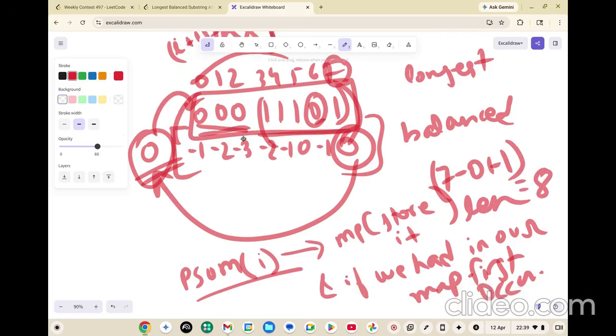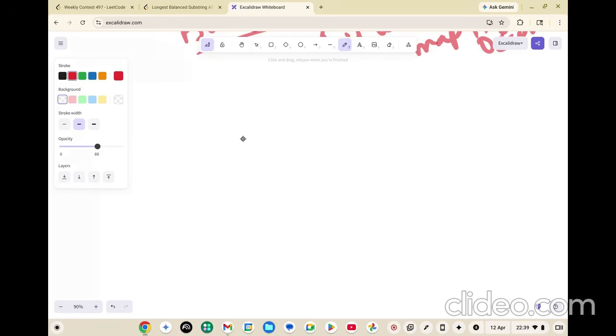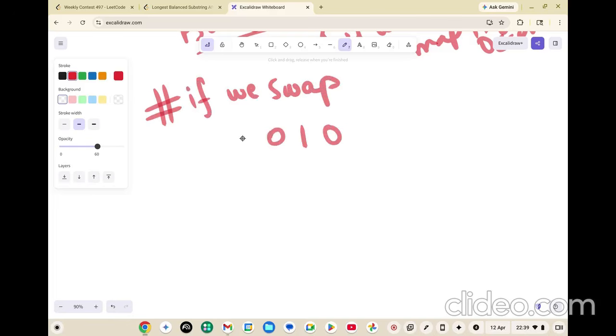So this is when we don't swap, right? All right, what happens if we swap? Now let's try to understand that. Let's say you had a 0 1 0 0 and one more 0, right? Now let's create the prefix sum also. The prefix sum won't be used directly, but it will be understandable, because in this problem statement you will see how prefix sum is being used, right?